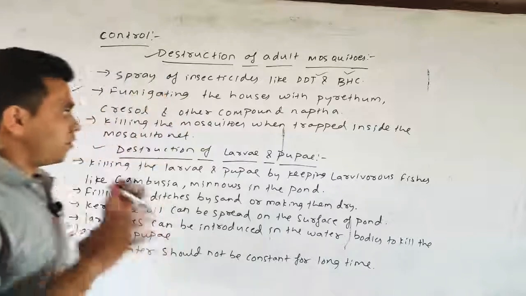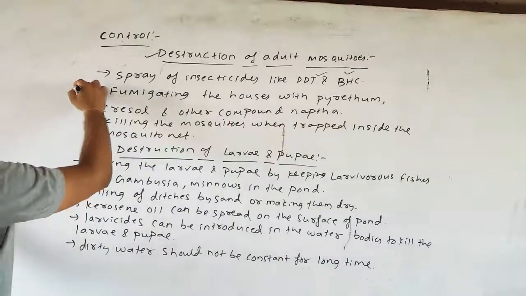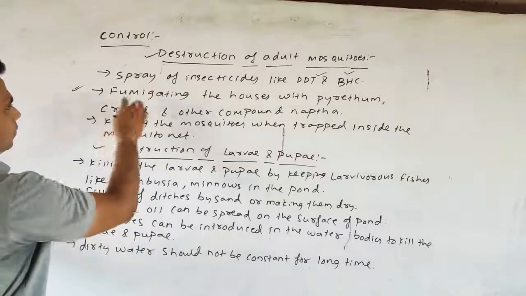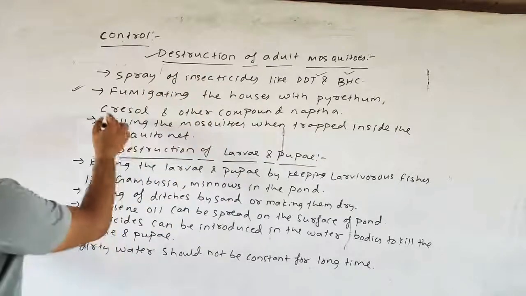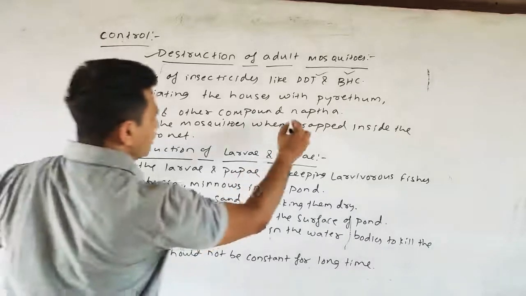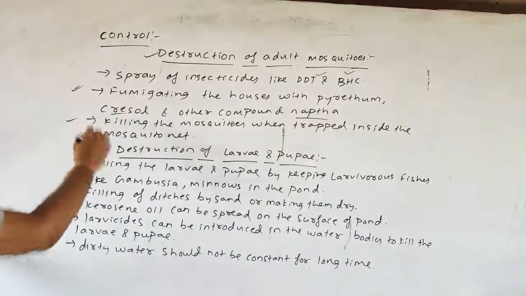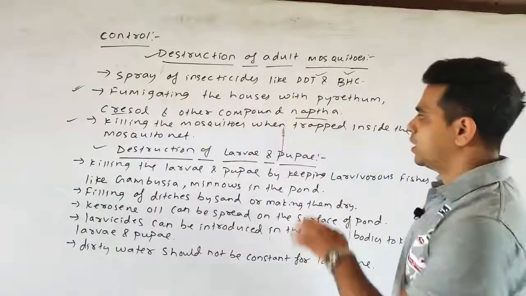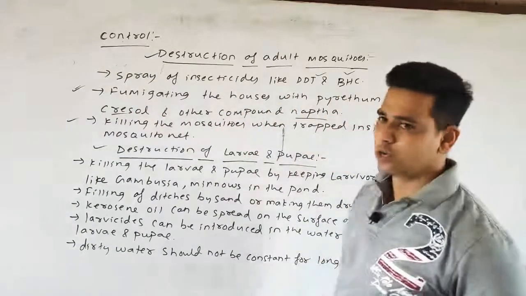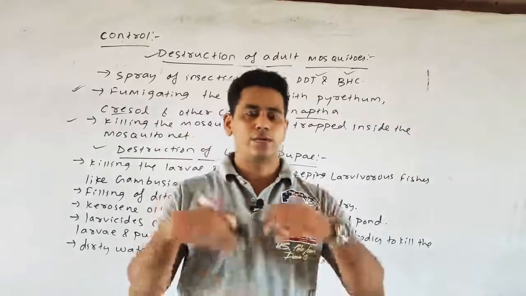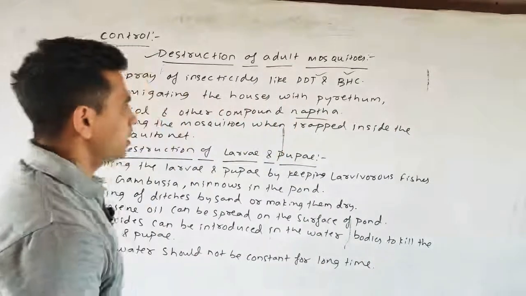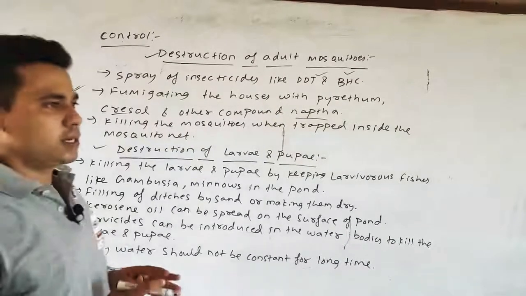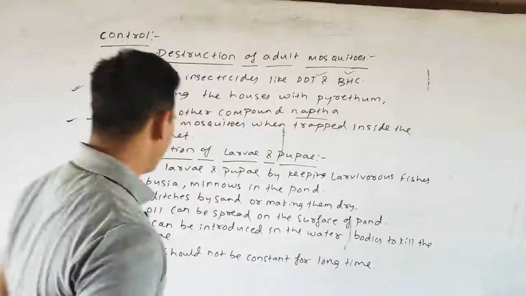As we know, some systems are provided by the government to control malaria. Fumigating the houses with pyrethrum, creosote, and some other compounds, also called naphtha, is also done. Next, killing the mosquito when trapped inside the mosquito net is the most traditional form by which we can control the mosquito, and eventually the malaria, as the mosquito can be trapped inside the net and killed.